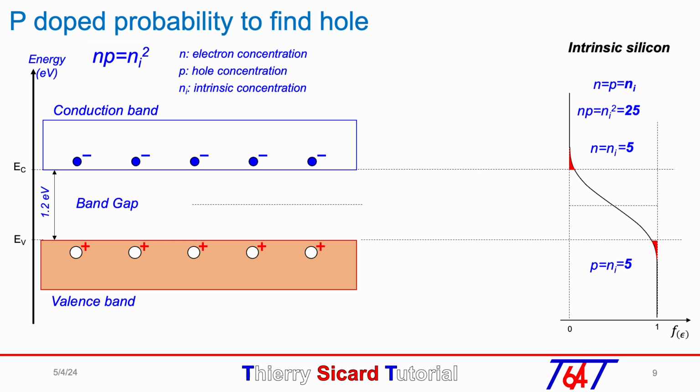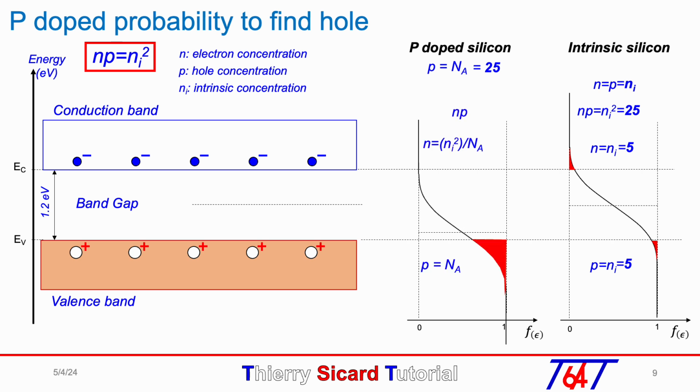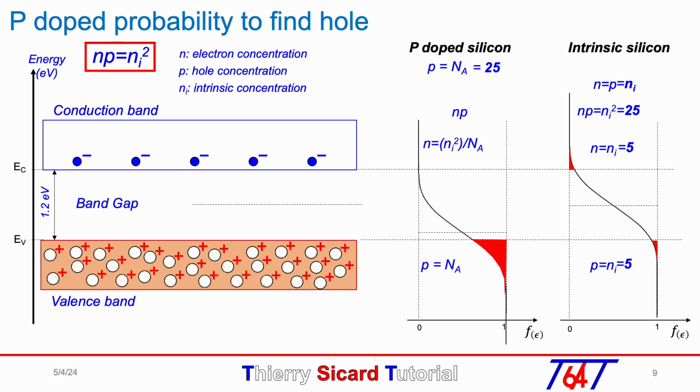Now we set acceptor atom Na at 25 atoms per centimeter cube. All acceptor atoms provide holes, so P equal Na equal 25. The Fermi level will move close to the EV energy of the valence band, but to keep the rule np equal Ni square, some free electrons in the conduction band will move to the lower energy position in the valence band to keep just one electron in the conduction band, so N equal 1 and np equal 25.